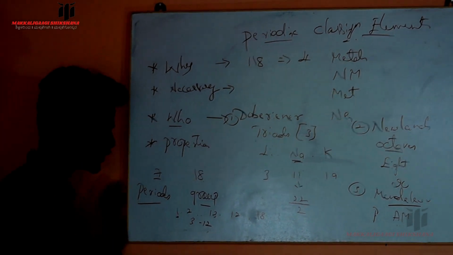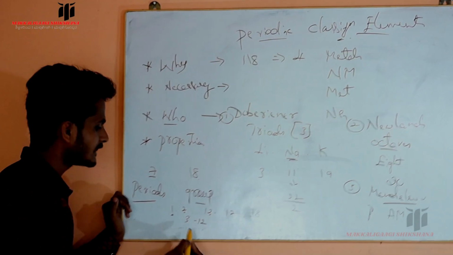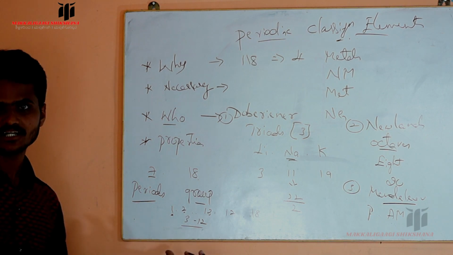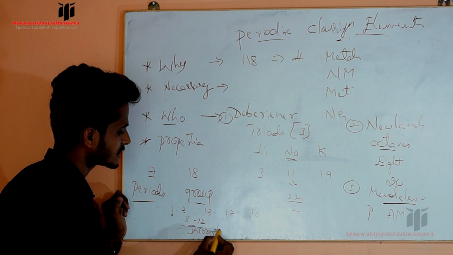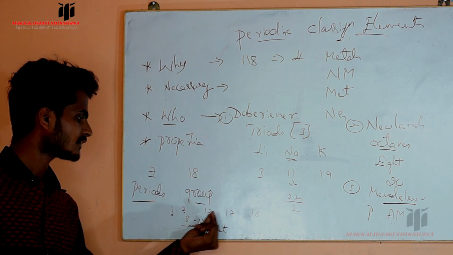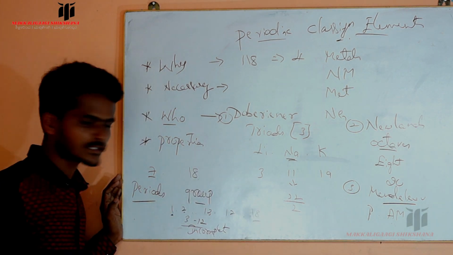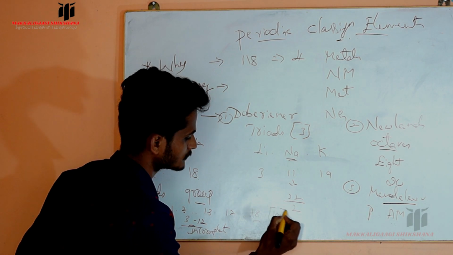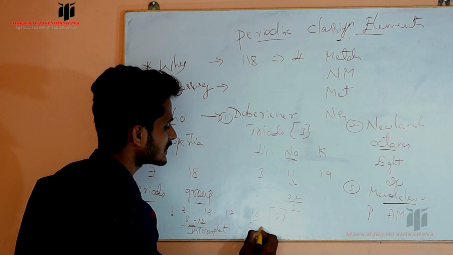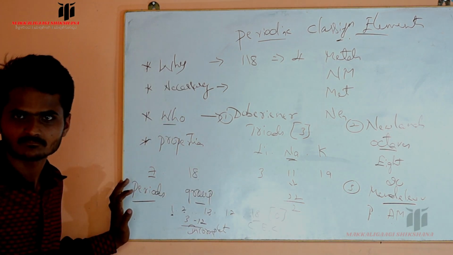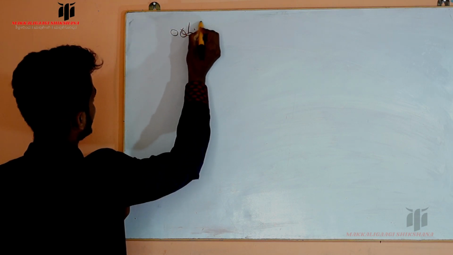Then the first group is called alkali elements, the second group is called alkaline earth elements, then groups 3 to 12 are called transition elements because they have an incomplete electronic configuration. Then 13th up to 17th are called normal elements, while 18th are called noble gases because their valency is equal to 0. They are called zero valency elements because they have a completely filled electronic configuration.